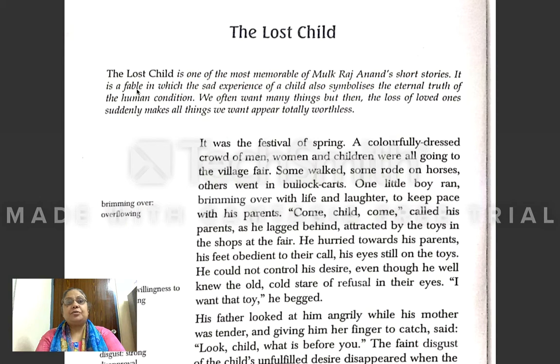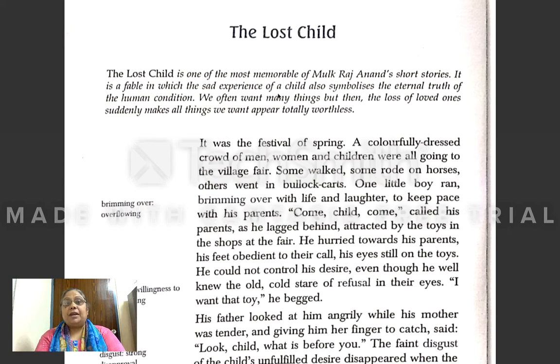Fable means a short story. In this story, you will learn about the eternal truth. Eternal truth means the truth which will never die. It will remain forever on this earth of the human condition.